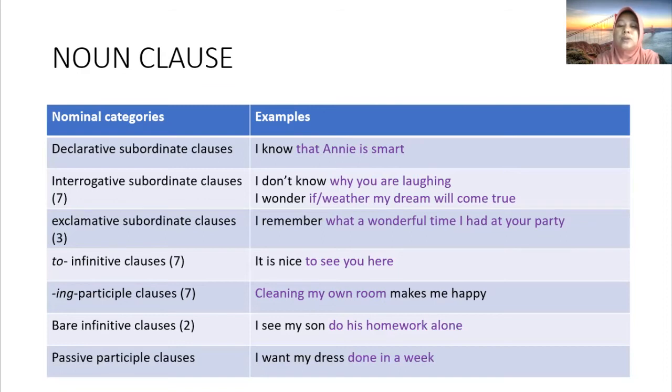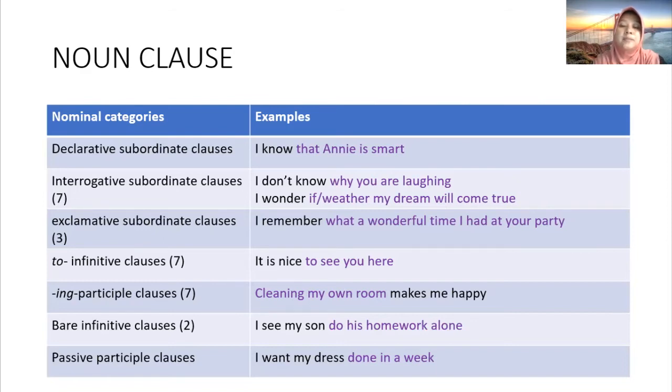To see you here, it's nice. Or for example, it is nice coat. What is nice? The coat is nice. So coat and to see you here have the same function as noun, but the way they are delivered is different, because in this case it's not a word but a clause or a sentence.